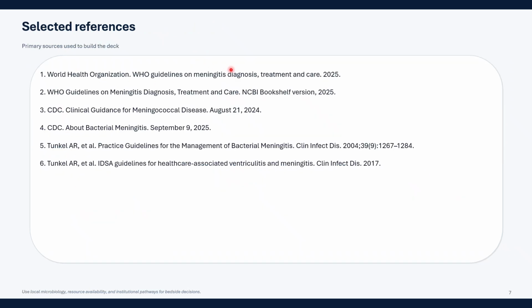So guys, these are all the latest recommendations from which we have made the slides: the WHO guidelines on meningitis diagnosis, treatment and care, the NCBI Bookshelf version, and the latest CDC guidelines for meningococcal disease and bacterial meningitis.